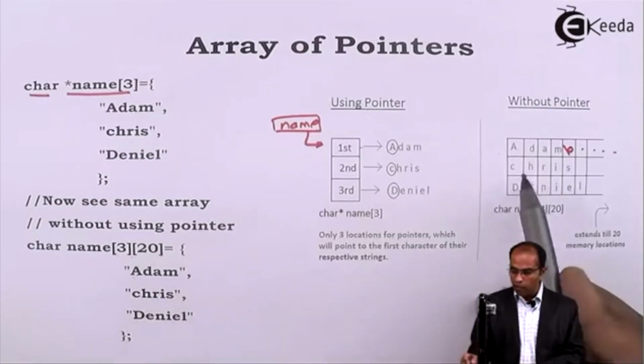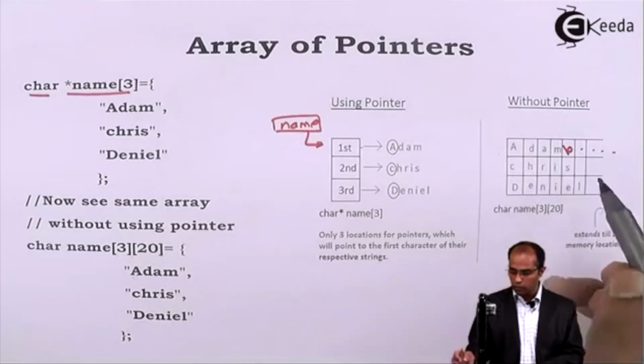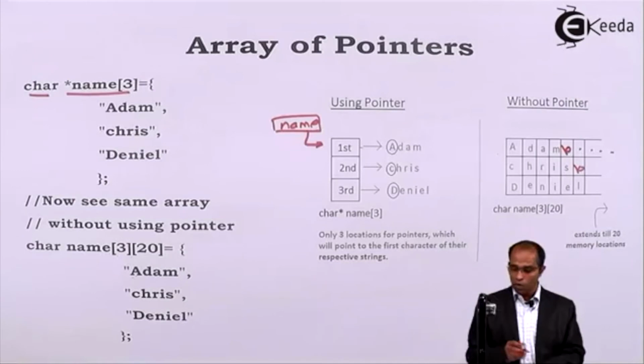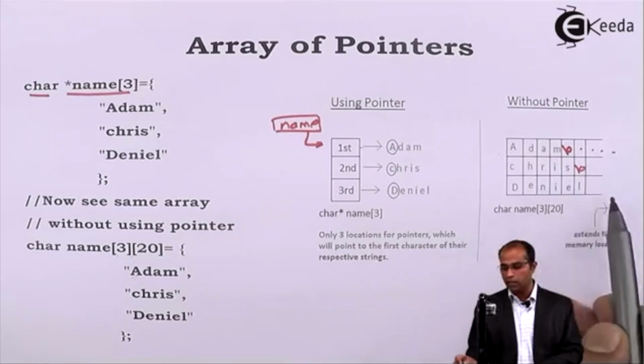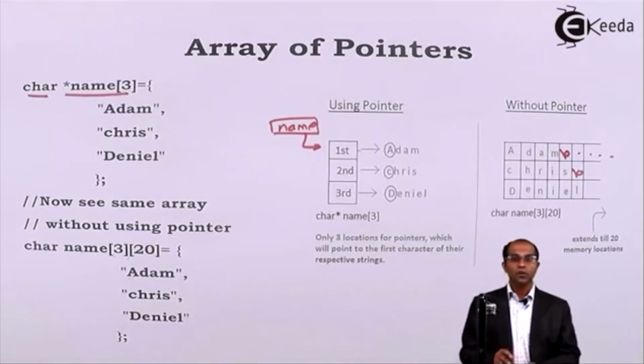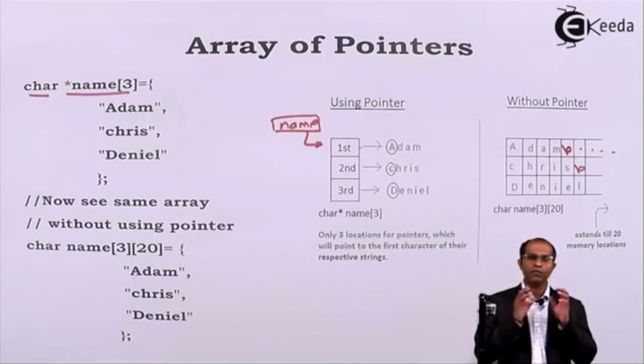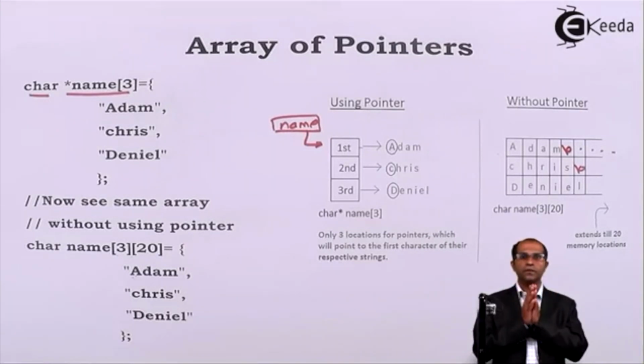Similarly, name[1][0], [1][1], [1][2], [1][3], [1][4], and then a null character will be stored. Again the remaining locations will be left over. Daniel will again store these values, and then it will again continue at this place. So whenever we want to store a set of strings, if I use just arrays, in that case I'm going to waste a huge amount of memory. But if I use the concept of pointers, I can store strings of unequal length. That is the advantage of using pointers, right?